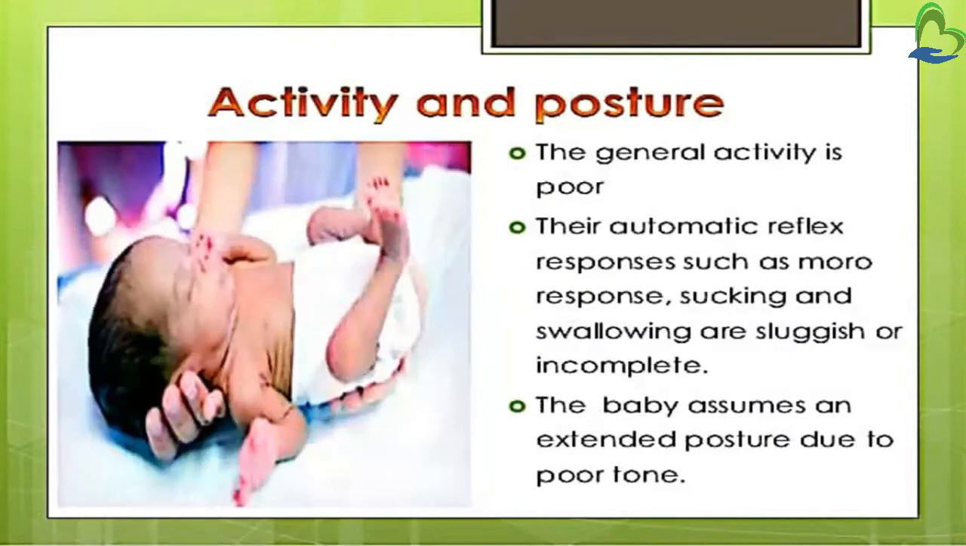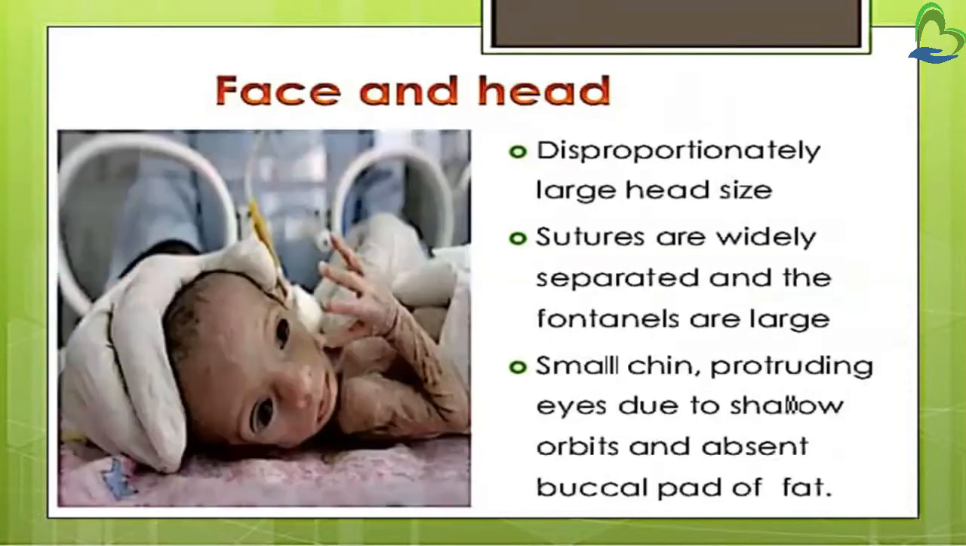Then activity and posture. The general activity of this preterm baby is poor. The reflexes such as Moro reflex, sucking reflex, and swallowing reflex are also sluggish and incomplete. Sluggish means they are inactive or slow. Then the baby assumes an extended posture due to poor tone. If the baby is strong and healthy, then we can see a flexion posture. But in preterm babies, due to poor muscle tone, the posture is extended.